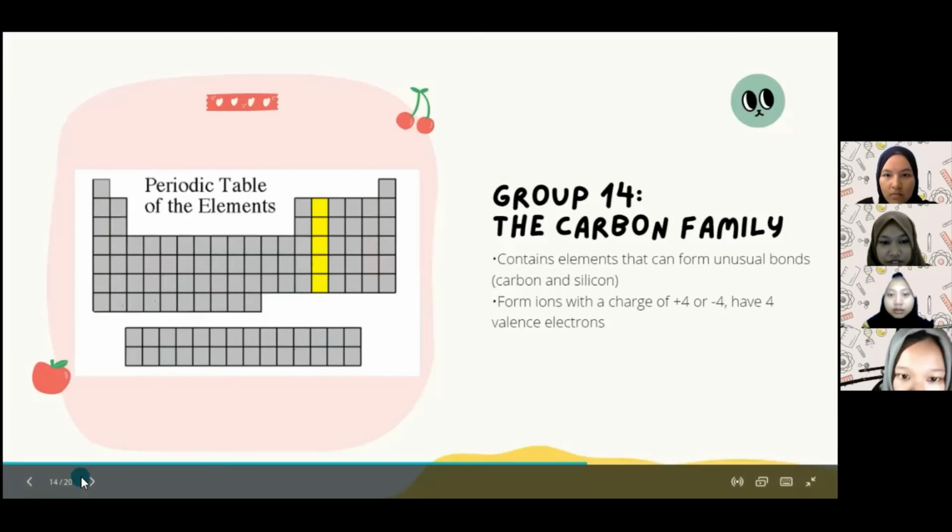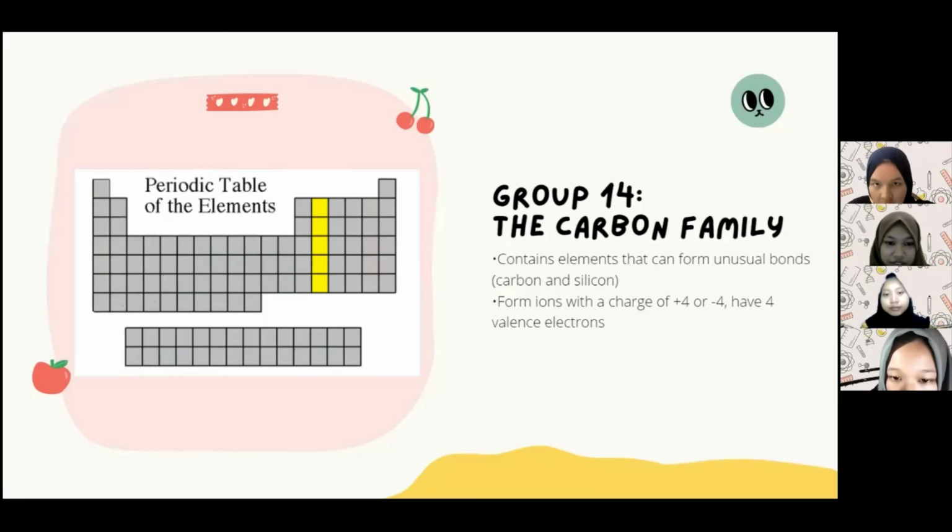Group 14, the carbon family. The carbon family contains elements that form unusual bonds, carbon and silicon, and form ions with a charge of +4 or -4 and have 4 valence electrons.